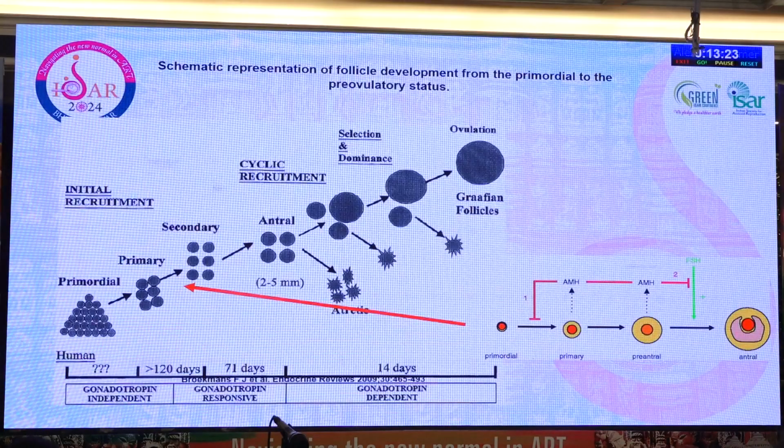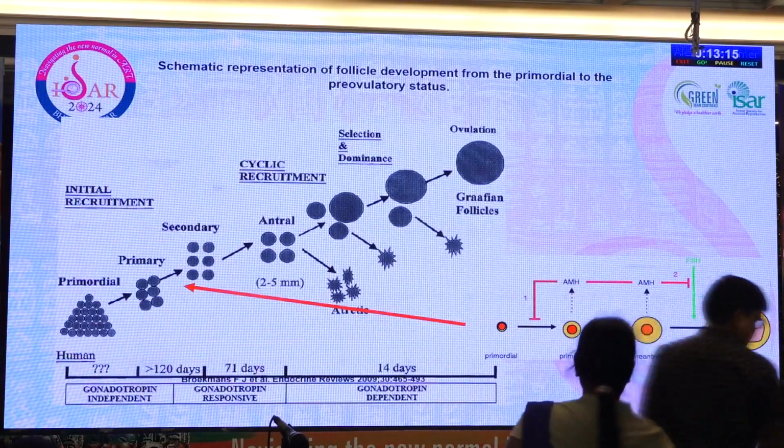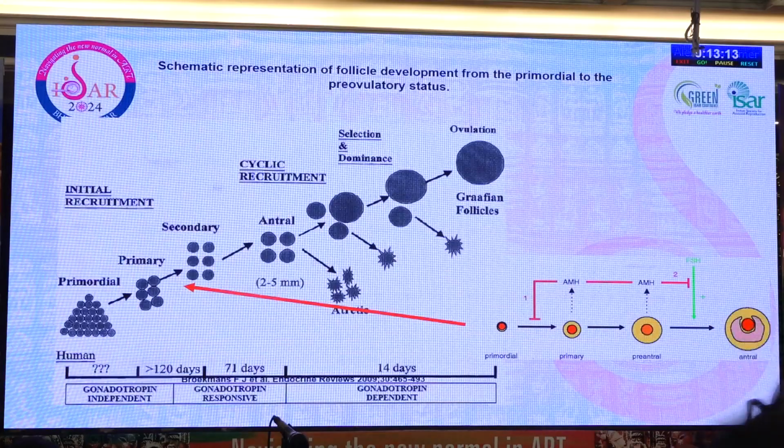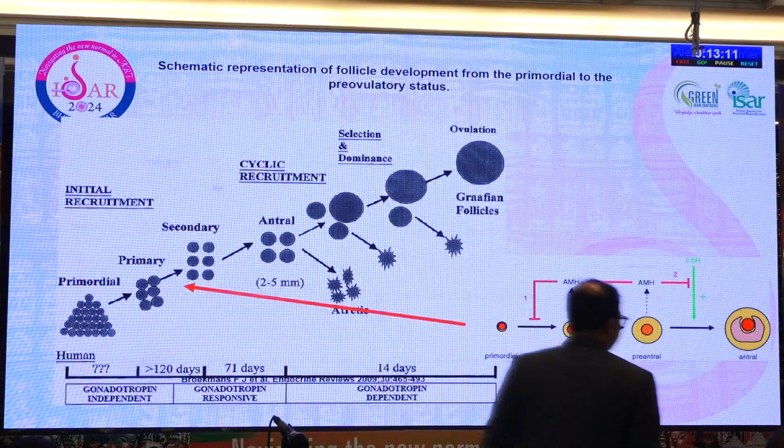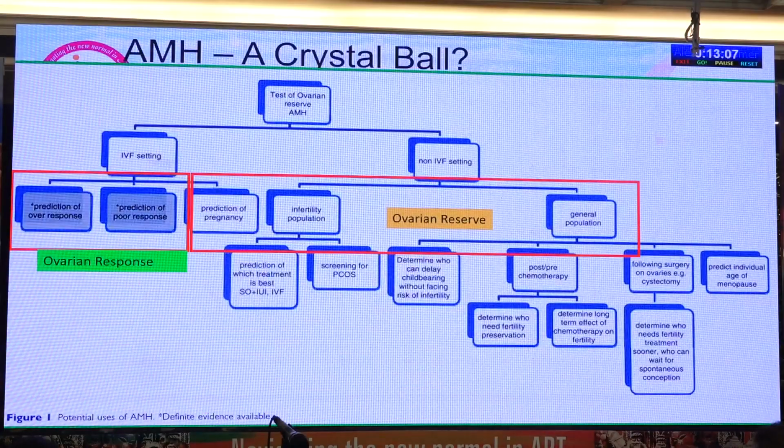So if we diagrammatically represent the same information, it is the recruited follicles, primary follicles and secondary follicles, and very small preantral and antral follicles. These are the ones which secrete the AMH.